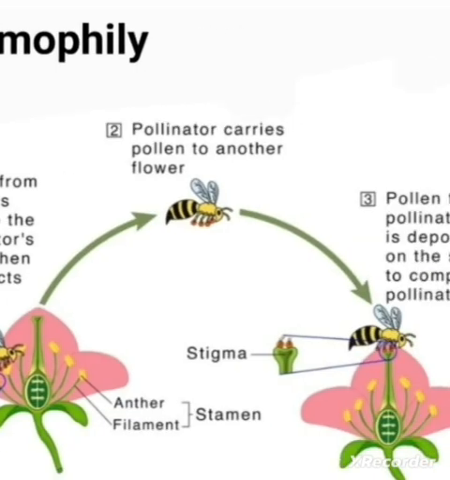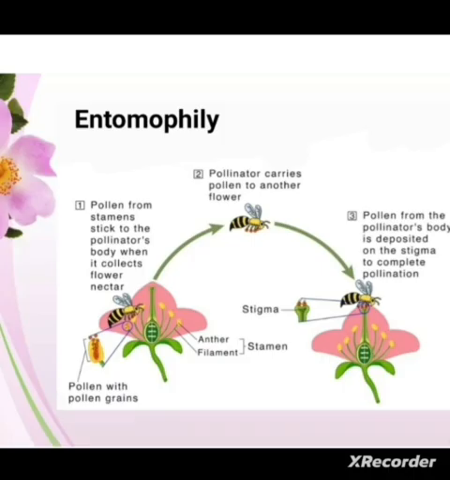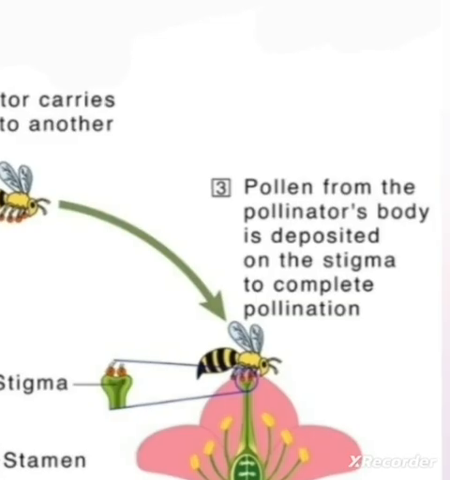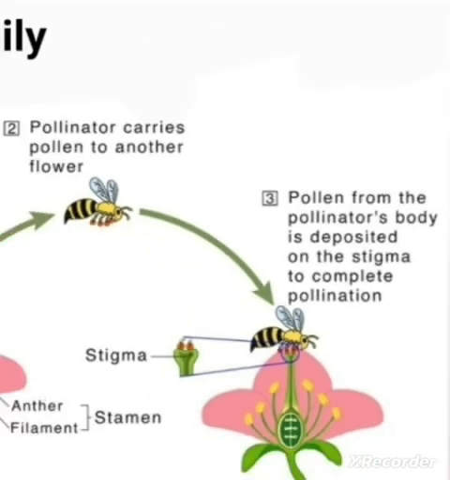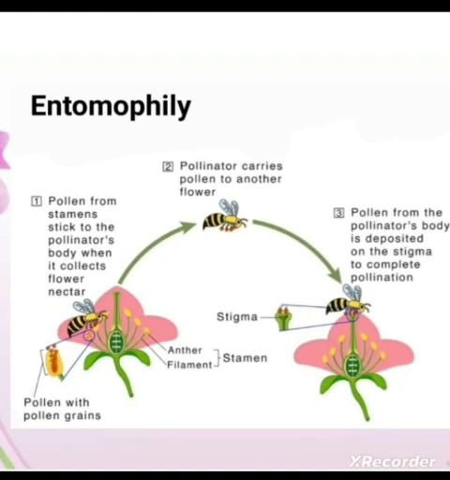Now when the same insect visits another flower, this pollen may come in contact with the stigma, and thus they bring about pollination. So in this way pollination takes place, and nectar and pollen grains are actually the floral rewards.